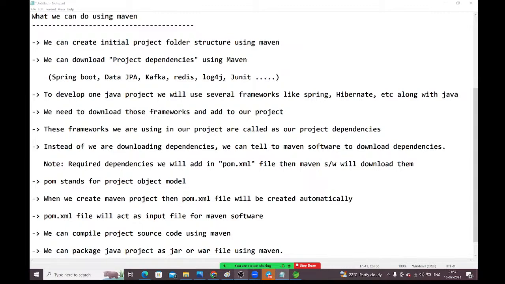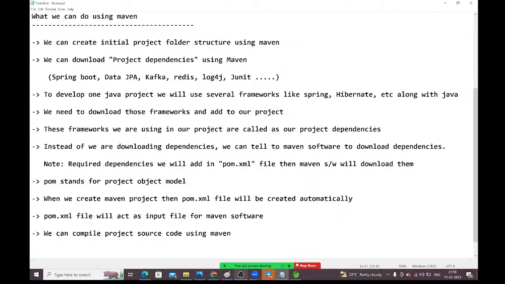We no need to provide any URL, guys. Just we need to tell which dependency you want and who is providing the dependency. Like we have a group ID and artifact ID, guys. Those details we need to give. What is the group ID? What is the artifact ID? Which version are you looking for? All these three you need to provide, guys. I will show how to configure the dependencies inside the pom.xml. I will create the project and show, guys. First, let me finish the installation process.